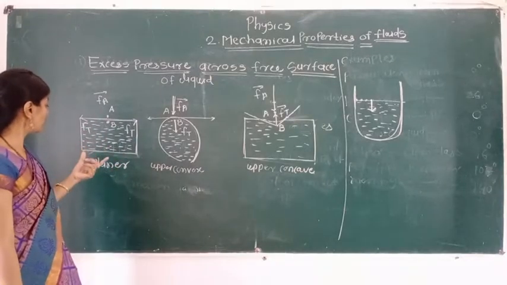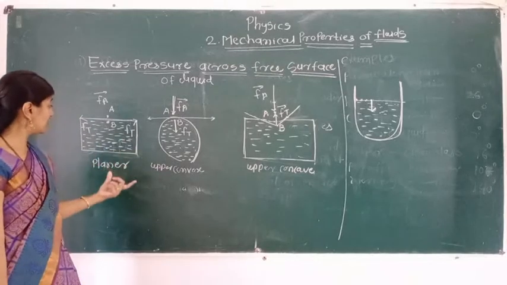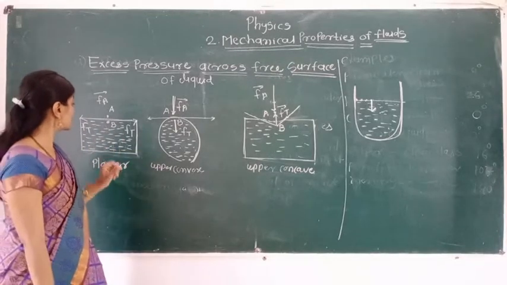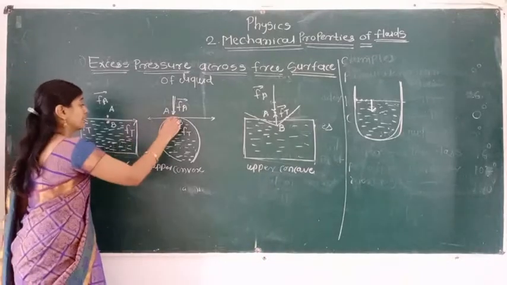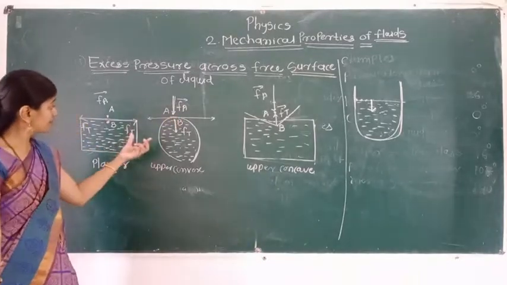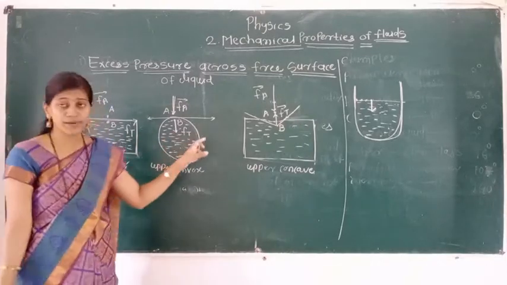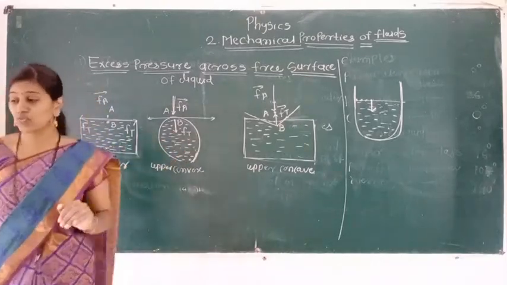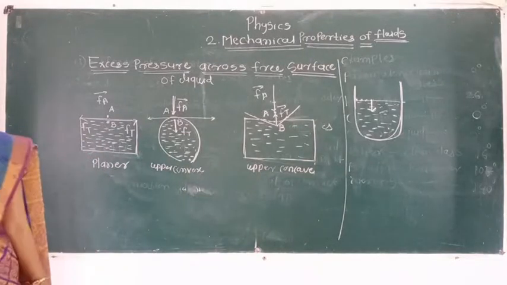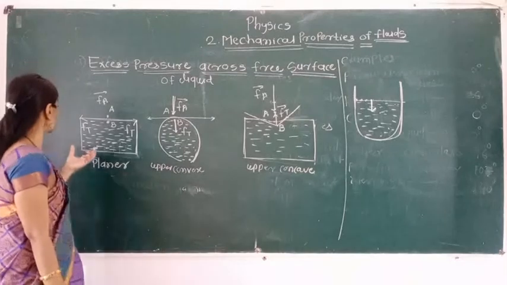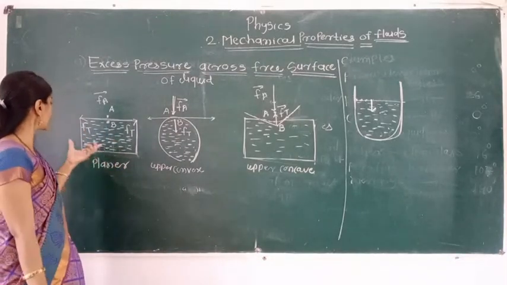Now here we have to see the shape of the liquid surface and also the effect of the resultant force due to the surface tension on molecule A. We also have to discuss the resultant force on molecule B, which is present in the liquid surface, while molecule A is present above that liquid surface. Let me discuss the first diagram.